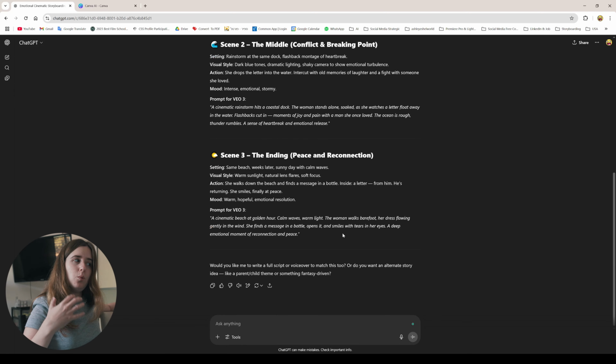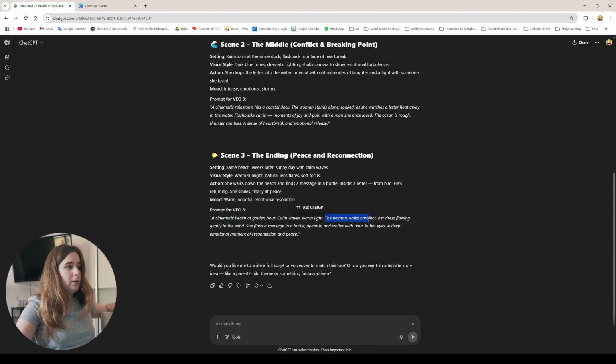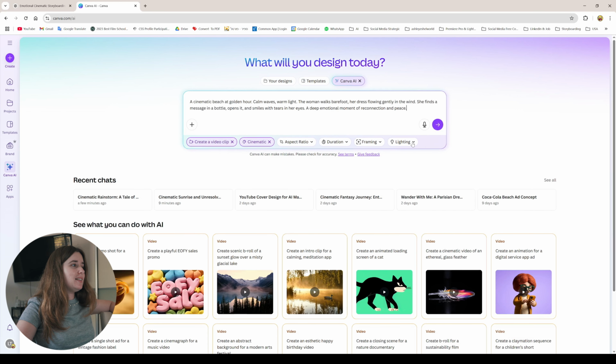And now we're gonna head to the final third scene with the ending, peace, and reconnection. A cinematic beach at golden hour, calm waves, warm lights. The woman walks barefoot, her dress flowing gently in the wind. She finds a message in a bottle, opens it, and smiles with tears in her eyes. A deep emotional moment of reconnection and peace. So this is the final happy ending, and we're gonna paste that here, and we're gonna click on submit, and let's see what's gonna be the results.